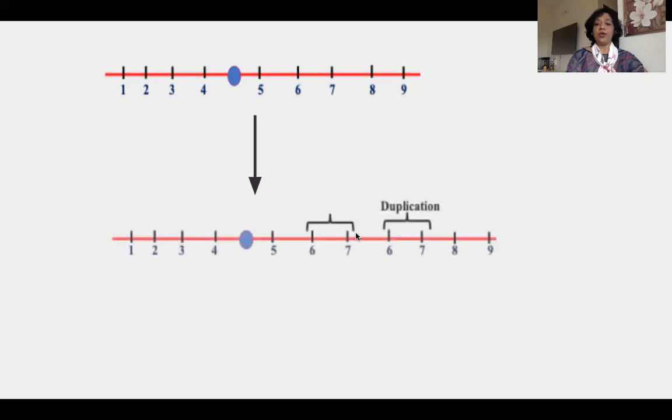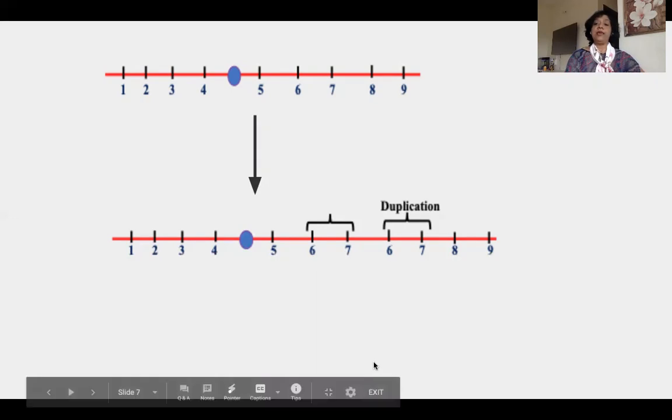In the second line diagram, students, you will see that from 1 to 7 it is exactly the same: gene 1 in the first locus, then 2, 3, 4, the centromere, 5, 6, and 7. It is exactly the same as the normal chromosome.